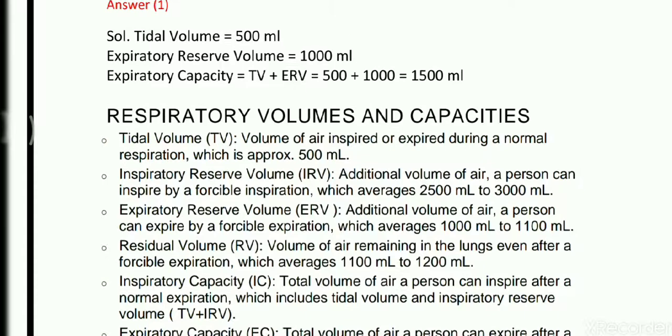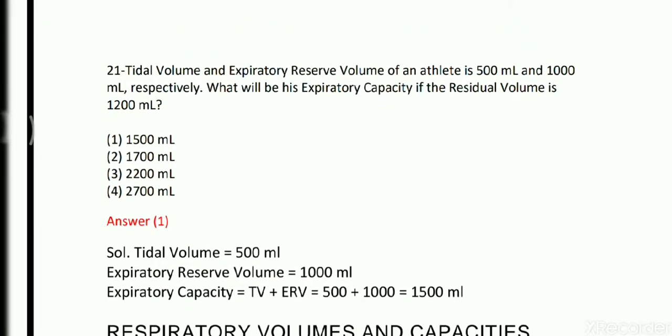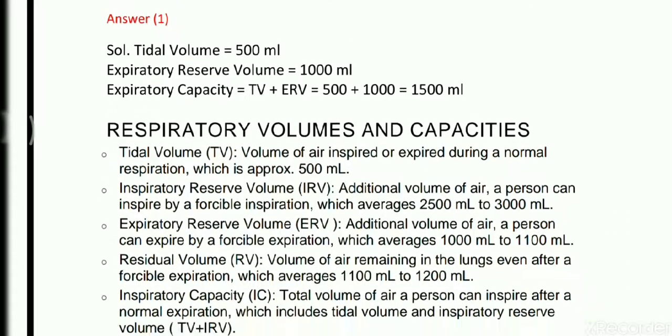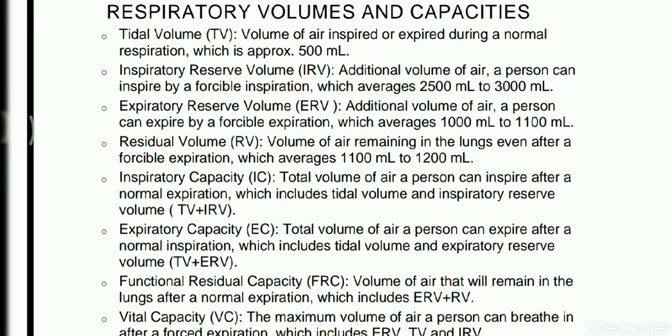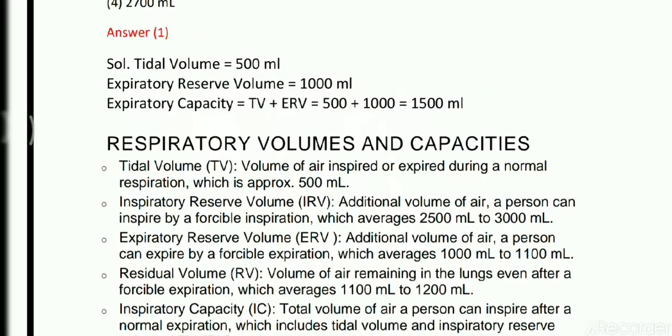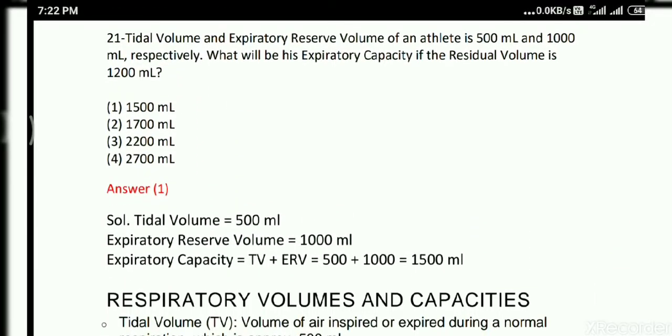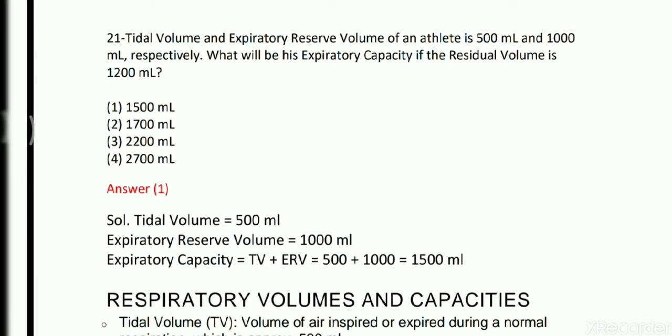Our question asks us to calculate the expiratory capacity. For calculation of expiratory capacity, EC, we first add TV plus ERV, and both values are given to us. TV is around 500 ml and ERV is around 1000 ml. So we just have to add both. Then expiratory capacity will be 500 plus 1000, that is 1500 ml. Easy question and direct question from NCERT.